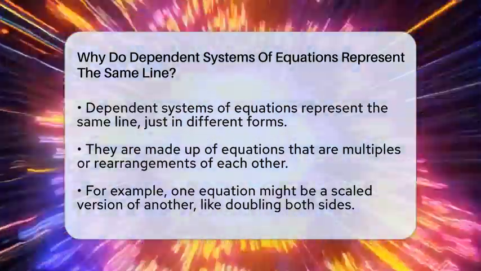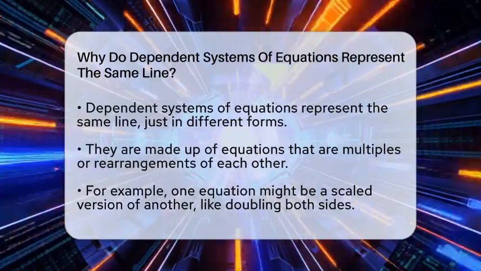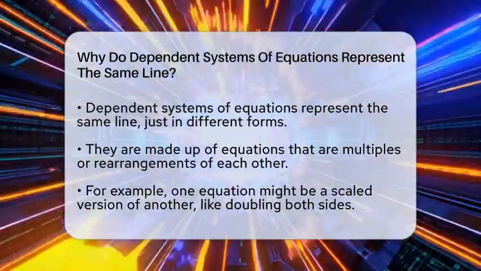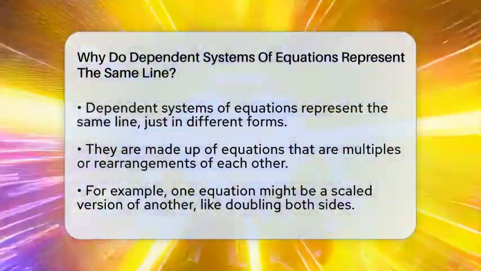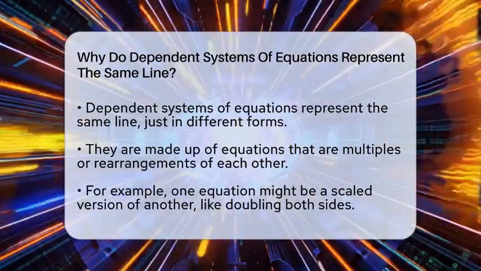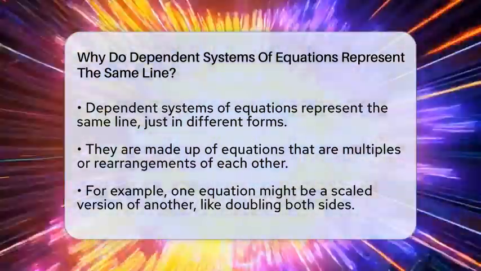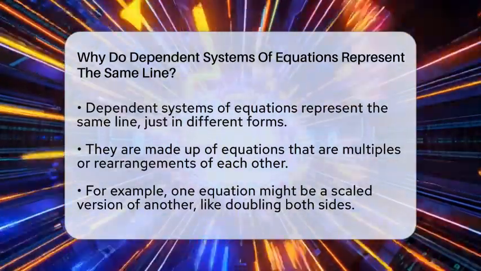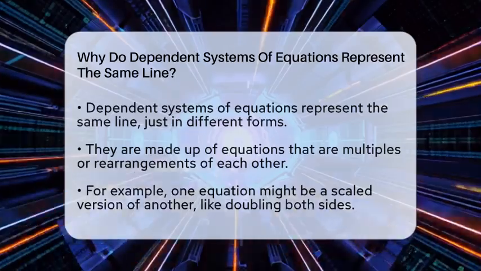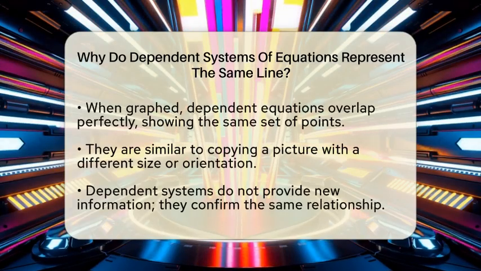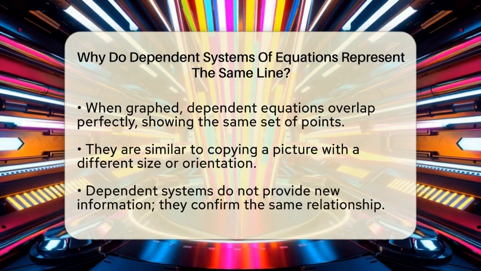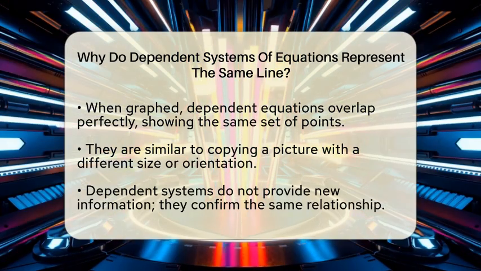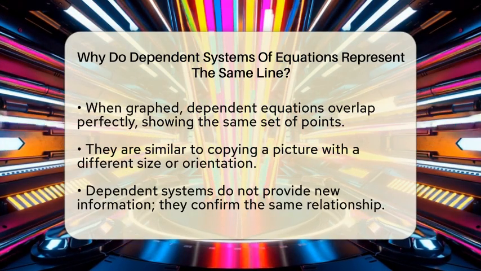When you see two equations in a system, and they are dependent, they are actually describing the same line. A dependent system of equations is made up of equations that are just multiples or rearrangements of each other. For example, if one equation is y equals 2 times x plus 3, and the other is 2y equals 4x plus 6, these are really the same line. The second equation is just the first one multiplied by 2.